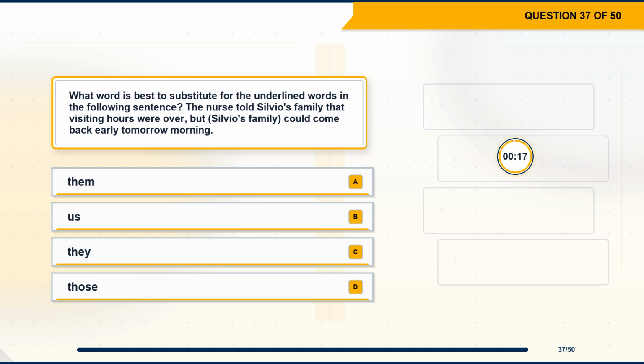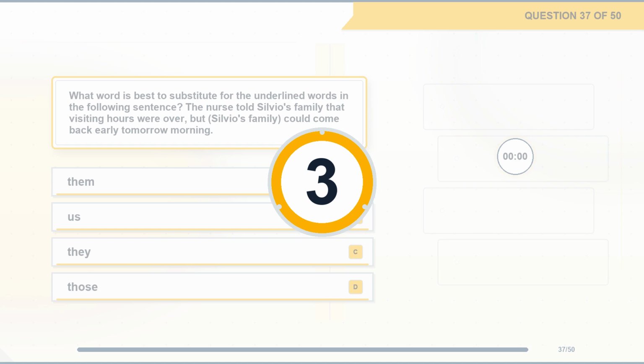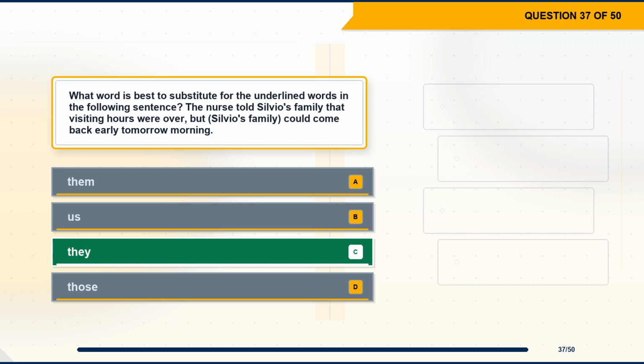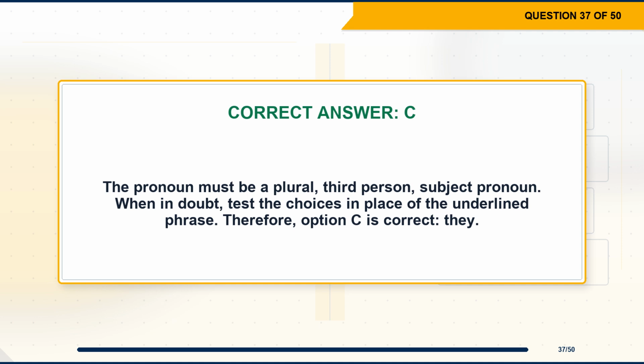Question 37. What word is best to substitute for the underlined words in the following sentence? The nurse told Silvio's family that visiting hours were over, but Silvio's family could come back early tomorrow morning. Option A, them. Option B, us. Option C, they. Option D, those. The correct answer is option C, they. Explanation. The pronoun must be a plural, third person, subject pronoun. When in doubt, test the choices in place of the underlined phrase. Therefore, option C is correct, they.